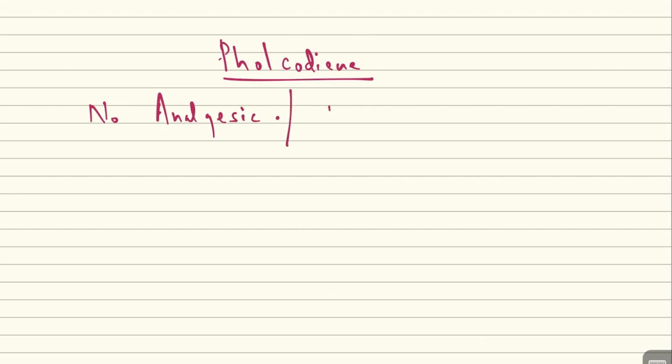Now another drug is pholcodine. Pholcodine has no analgesic properties and no addiction liability.